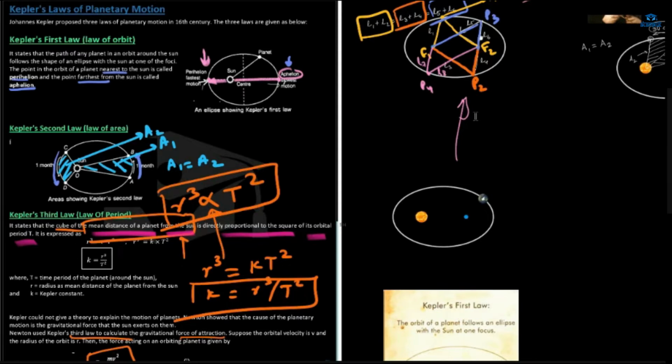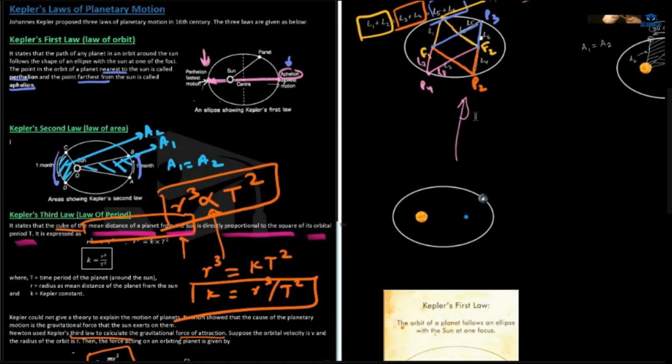An ellipse is an oval shape. It means the path of any planet around the Sun follows the shape of an ellipse, with the Sun at one of its foci.